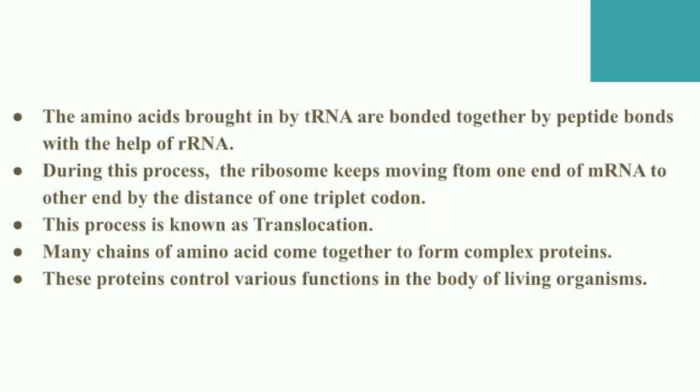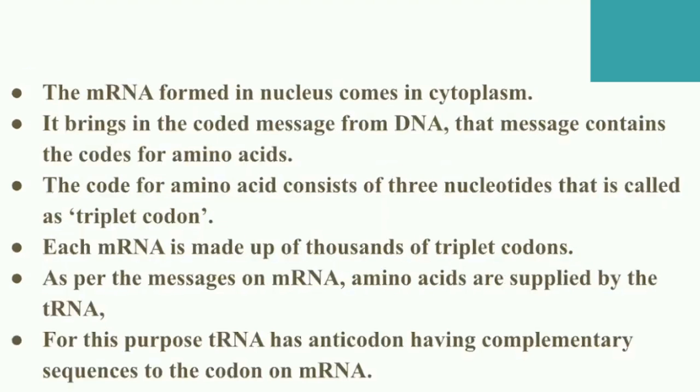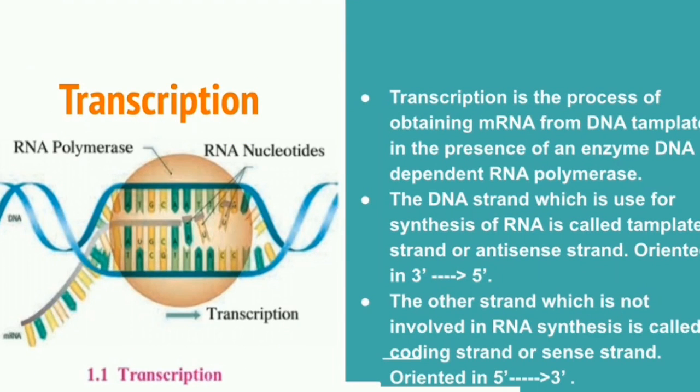So quickly revise transcription, translation and translocation. Transcription means forming an mRNA from a DNA by using a DNA dependent RNA polymerase.